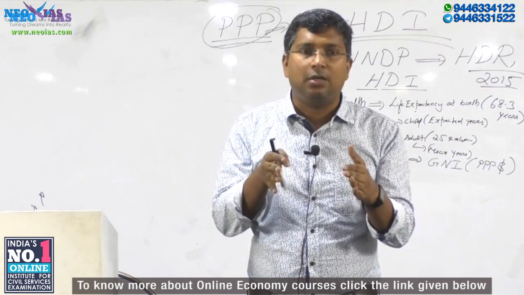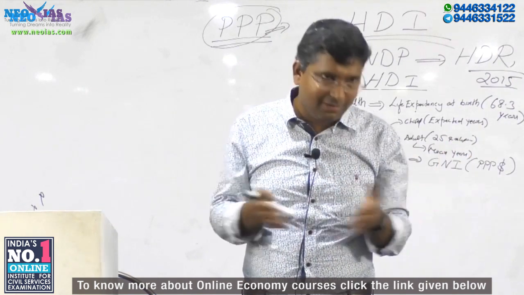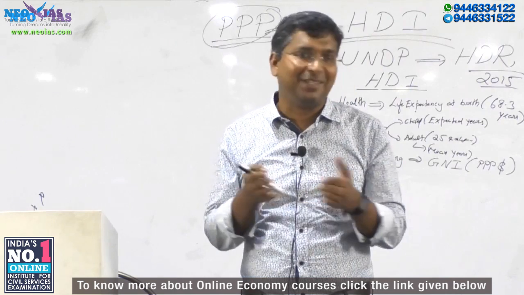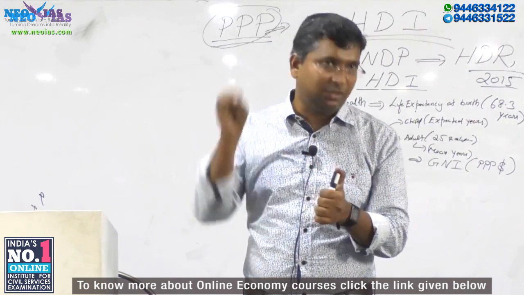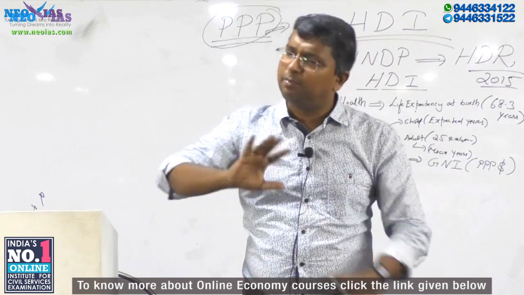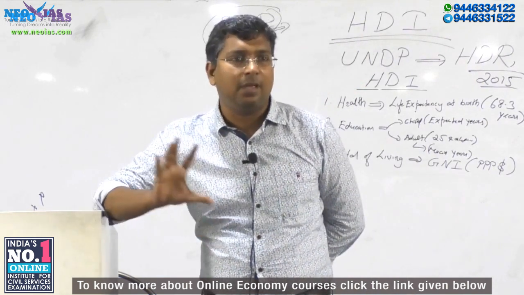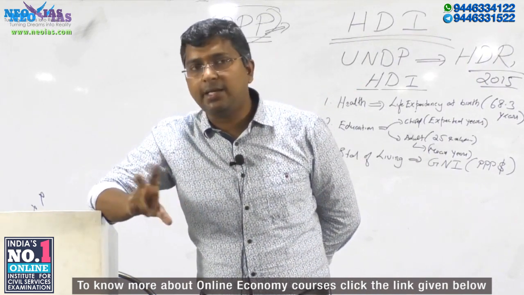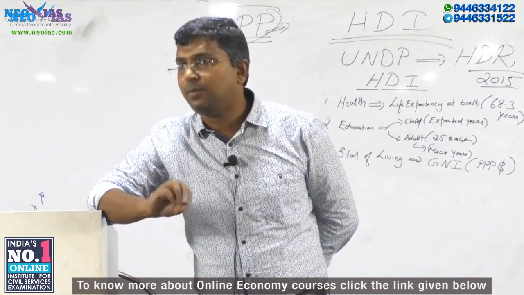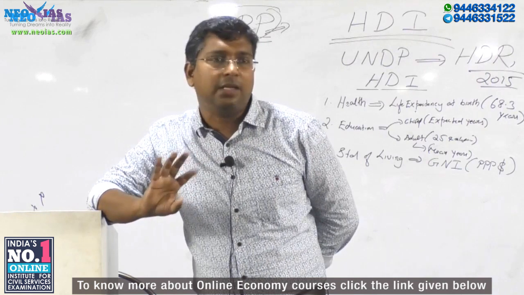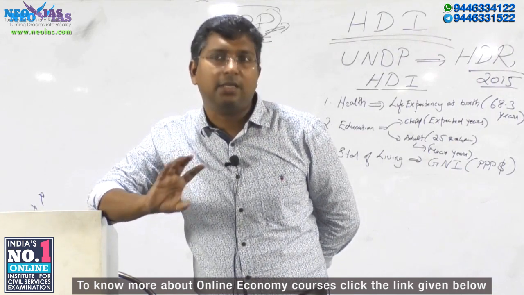This average is, go back to school, geometric mean. Don't ask me what the geometric mean is, but for you it's an average. A country's average will be taken into consideration to calculate the Human Development Index.